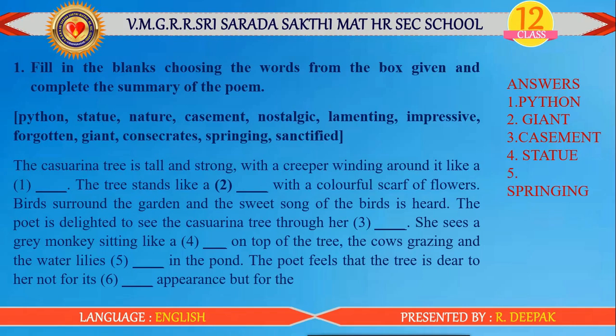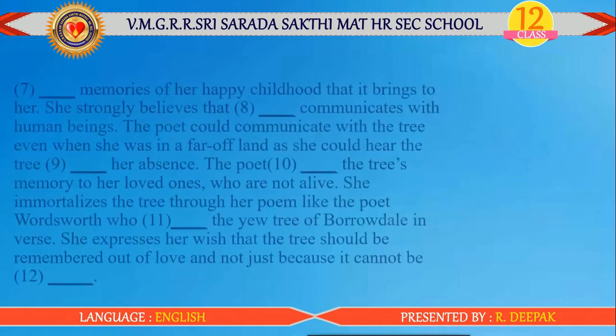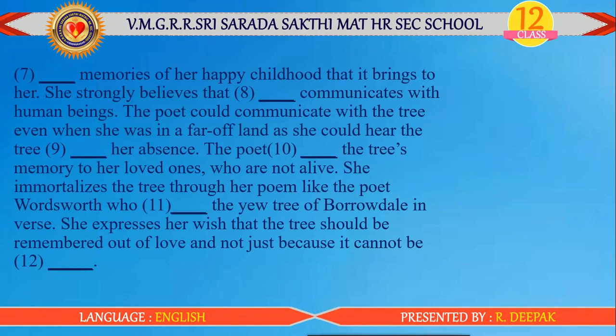The poet feels that the tree is dear to her not for its dash appearance, but for the dash memories of her happy childhood that it brings to her. Answer is nostalgic memories. Eighth one, she strongly believes that dash communicates with human beings. Answer is nature. The poet could communicate with the tree even when she was in a far off land, as she could hear the tree dash her absence. Answer is lamenting her absence.